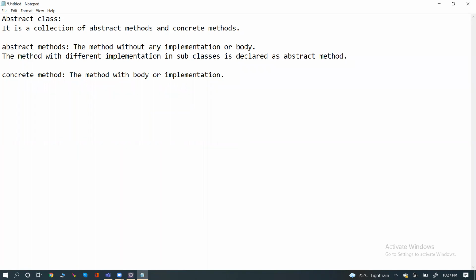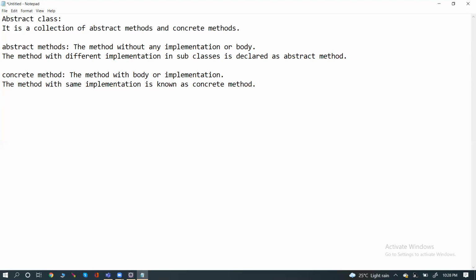The method with the same implementation, instead of writing it repeated number of times inside the subclasses, we write it inside the superclass. The method with the same implementation is known as a concrete method.